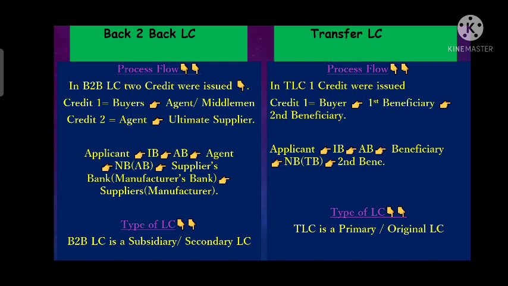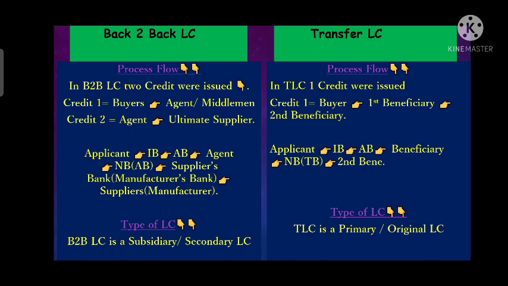Whenever the second credit is issued basis on the security of first credit, then first credit is called as a primary LC, whereas the secondary credit is called as a secondary LC, or we can say that it's a subsidiary of first LC. So back-to-back LC is a subsidiary of first LC, that is the master LC.